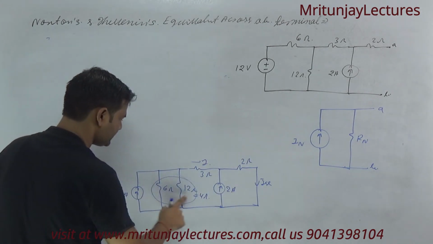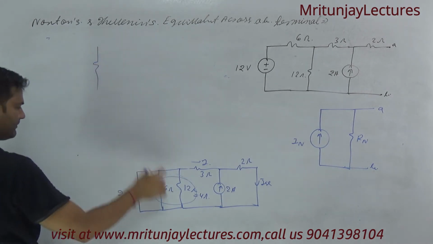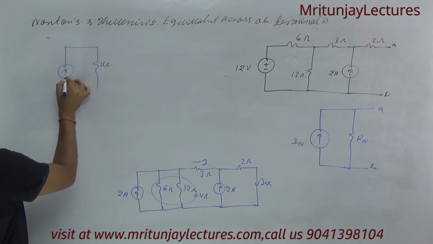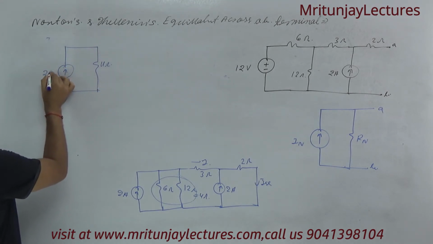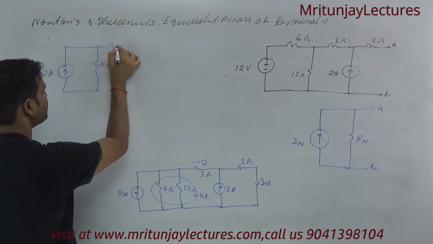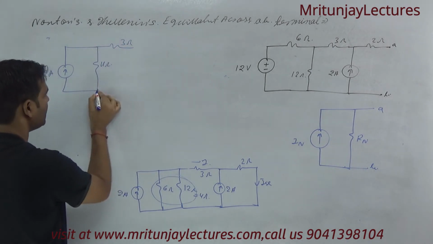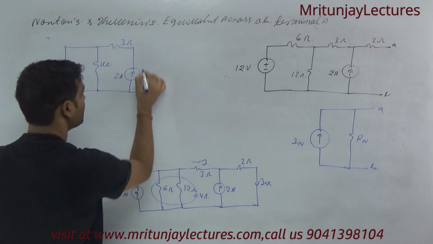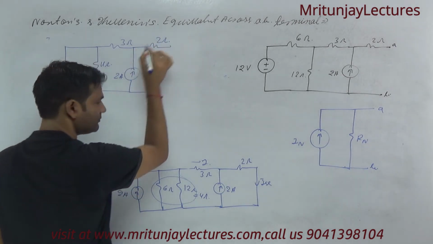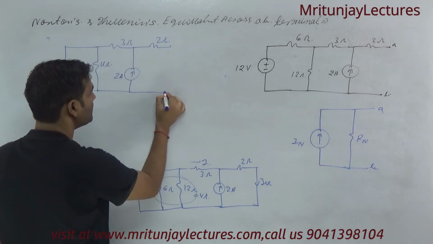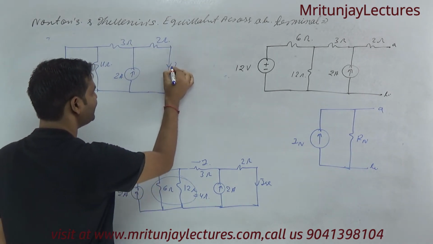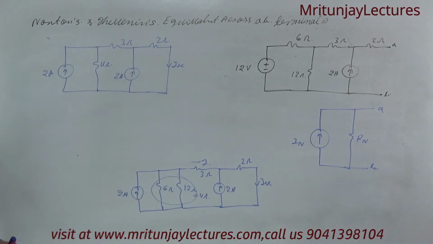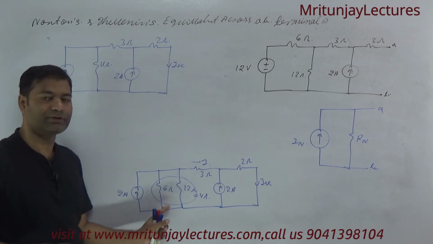Now 6 and 12 we got 4 ohm, so make it like this: that is 2 ampere, and this one is 3 ohm, and here that is 2 ampere. Clear? This one is clear or not?